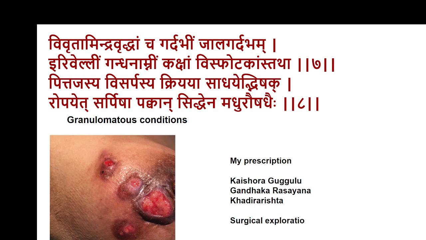Now in these conditions, Sushruta suggests the Pittaja Visarpa Kriya, where Shitavirya Dravyas are used and Ropana is done with Madhura Aushadha. In the present day situation, in all these conditions, if there is an accumulation of pus, surgical exploration may be necessary. Or if there is a suspicion of foreign body, surgical exploration may be necessary. And if there is a cystic membrane, like a membranous lesion, curettage also may be necessary.